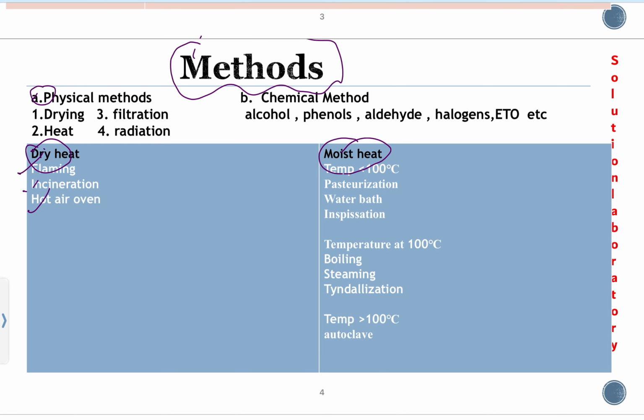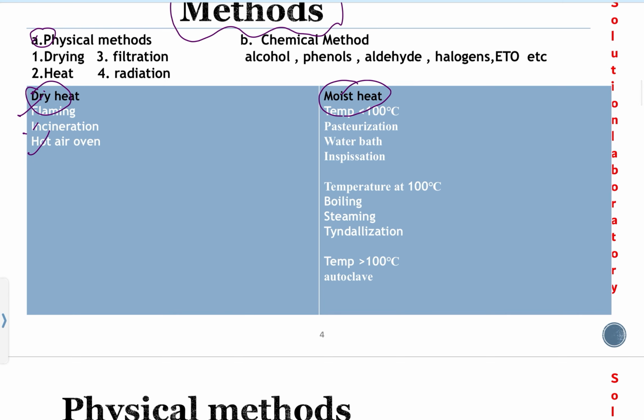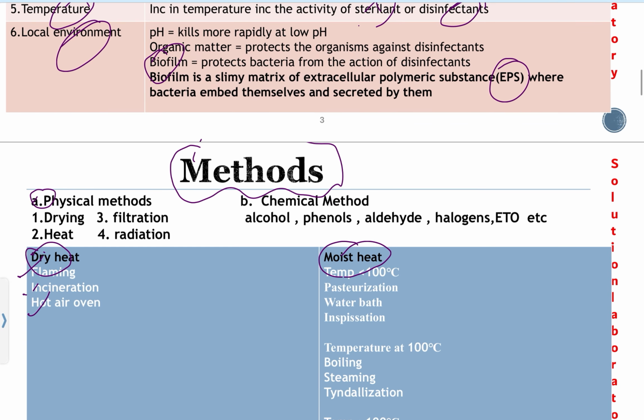Moist heat at different temperatures: less than 100 degrees, pasteurization, water bath, inspissation; at 100 degrees, boiling, steaming, tyndallization; more than 100 degrees, autoclave, which is most frequently used, and the hot air oven. And the chemical methods include chemical agents such as alcohol, aldehyde, phenolic compounds, halogens, ethylene oxide, and many more.